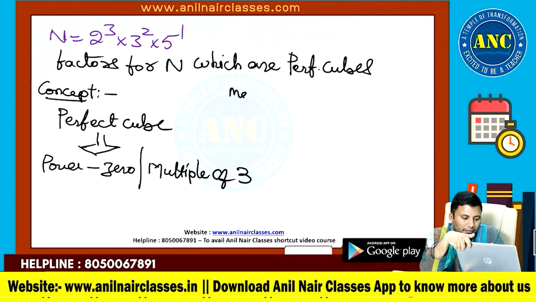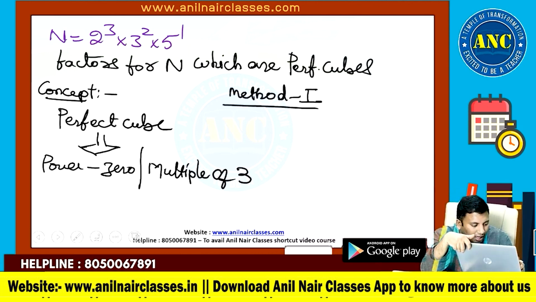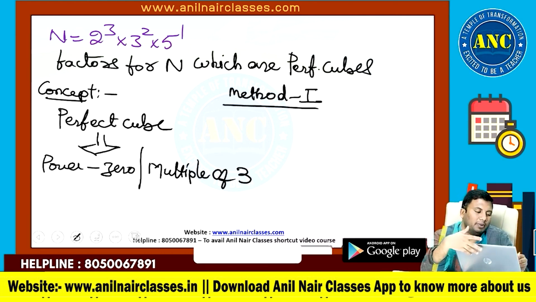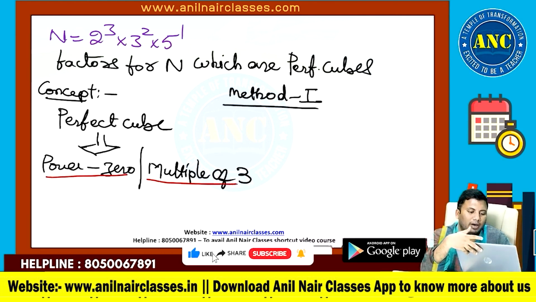Am I right? The power can be 0 or a multiple of 3, similar to perfect squares. So method 1, then method 2. For any perfect cube, the power will be 0 or a multiple of 3.